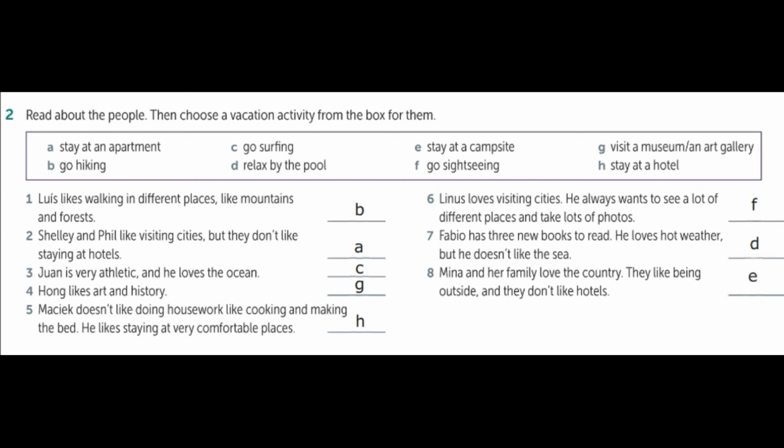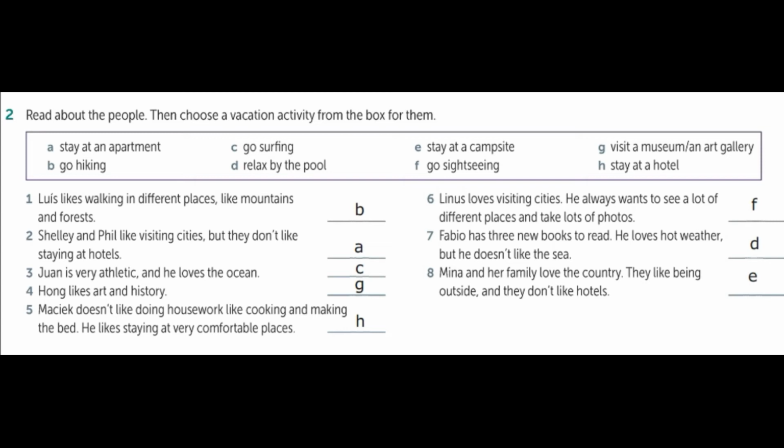Number 3. Juan is very athletic and he loves the ocean. Letter C. Go surfing. Number 4. Tom likes art and history. Letter G. Visit a museum or visit an art gallery. And number 5. Meshack doesn't like doing housework like cooking and making the bed. He likes staying at very comfortable places. Letter H. He stays at a hotel.